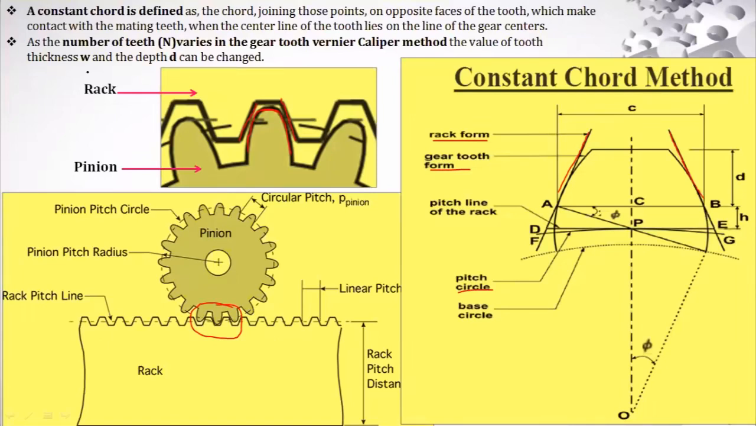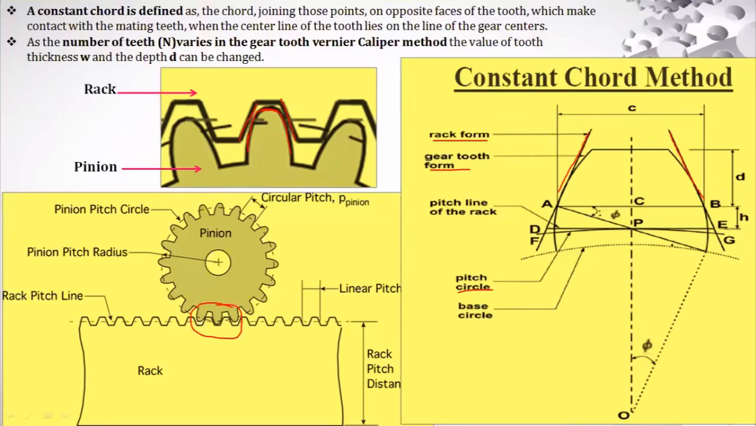See, a constant chord can be defined as the chord joining those 2 points on the opposite faces of the tooth, which make contact with the mating teeth, when the center of the tooth lies on the line of the gear centers.